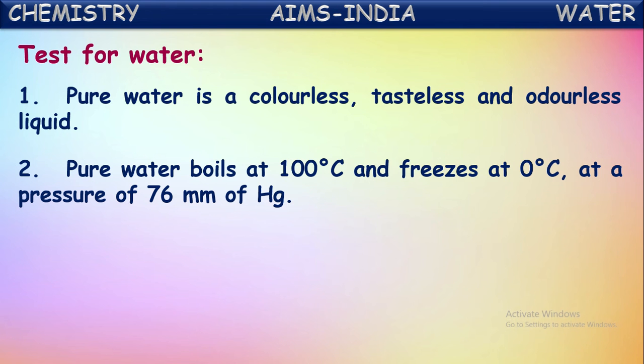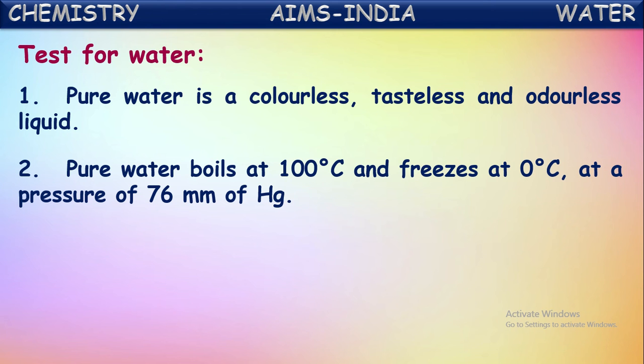And we told at the starting here, pure substances have sharp boiling and melting points. Even pure water has its boiling point exactly at 100 degrees Celsius, and its melting point or freezing point exactly at 0 degrees Celsius. These two are fixed for pure water.